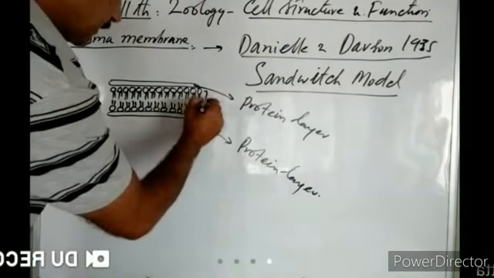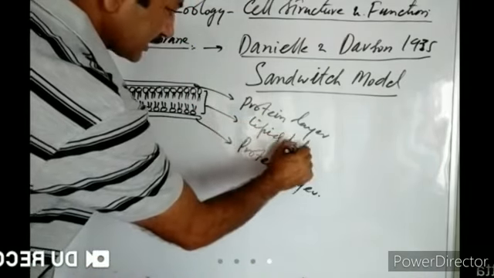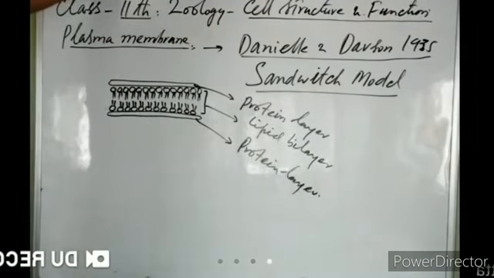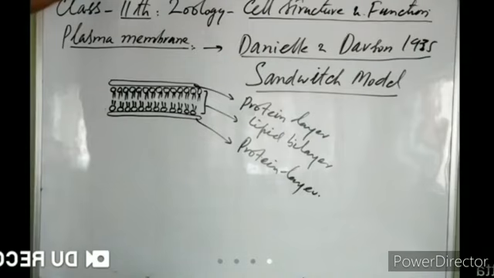In between these two protein layers, there is a lipid bilayer sandwiched in between them, right? So in between two protein layers, a lipid bilayer is sandwiched in between them. That is why it is known as the sandwich model.